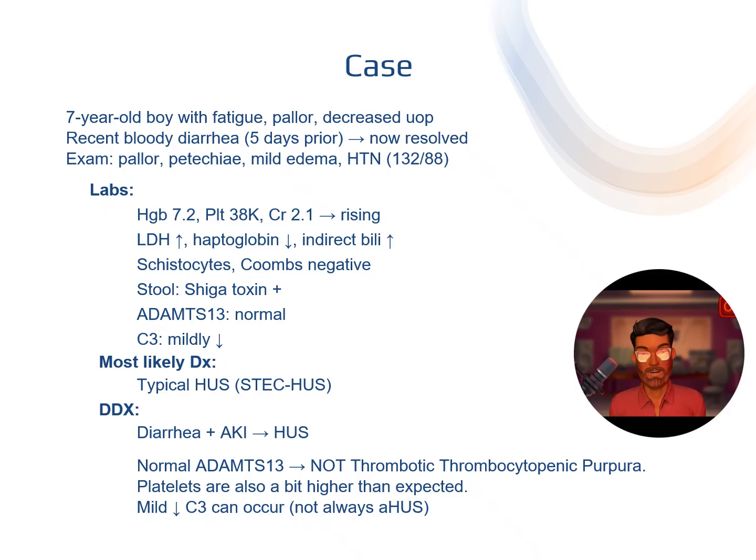Most likely diagnosis is typical HUS. Leading us to that diagnosis is the diarrhea and AKI. Normal ADAMTS13 rules out TTP. However, remember that ADAMTS13 does take a little while to come back, and we'll talk about that in another lecture. The C3 being low can still occur in typical HUS, so don't get thrown off to think it's atypical HUS. With Shiga toxin positive, the diagnosis is most likely typical HUS.